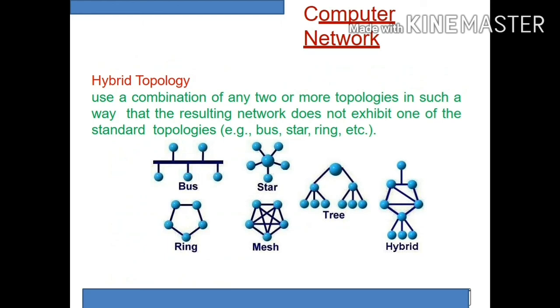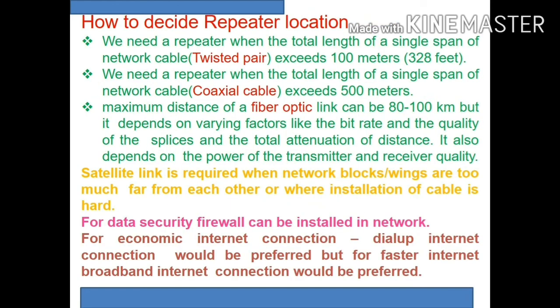So in the figure we can have a look at all these types of topologies. The nodes are connected in different patterns, and in mesh especially you can see that the same node is connected through different paths. In the case of tree, many branches are connected in a hierarchical mode. Hybrid means a combination of two or more topologies. That is it about the different types of topology. Based on the requirement and the network, we adopt different types of topologies for connecting.